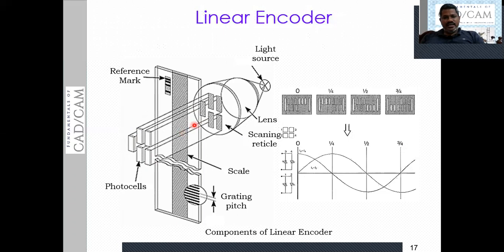Again, this scanning reticle is shifted 90 degrees apart, that means it is rotated by 90 degrees. Then one more signal is generated.